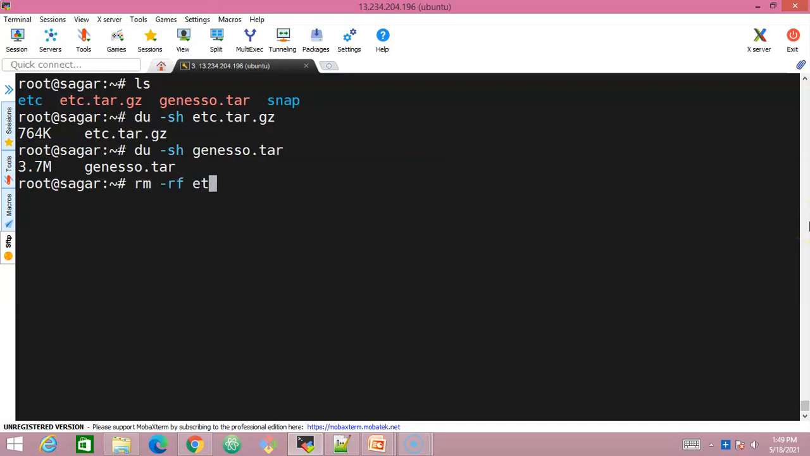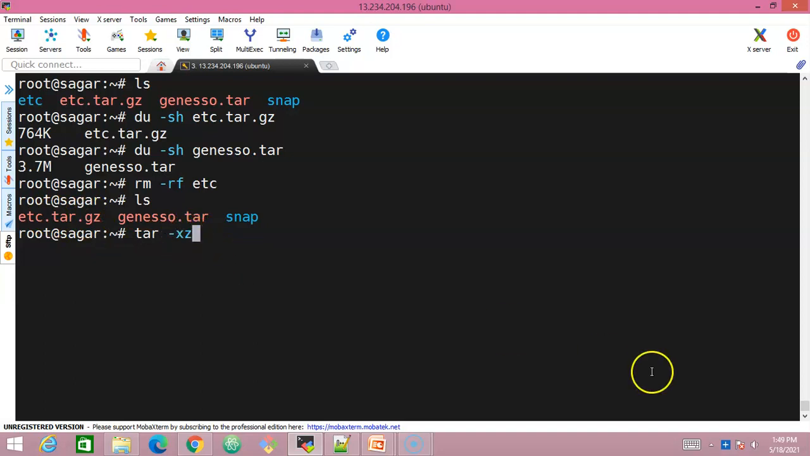And let's remove this directory. rm -rf etc. I have just removed it. Let's look at ls. Now what I would do is I'll try to untar this. So I'll be using the command tar -x, which stands for extracting. z stands for what type of file we are referring to: it's a gunzip file. So extract gunzip file.